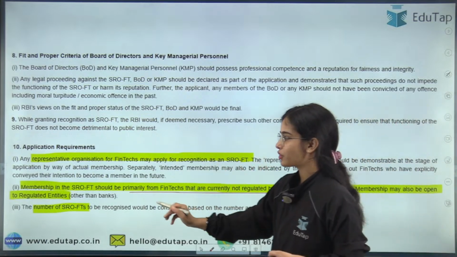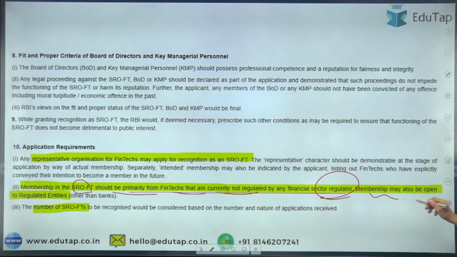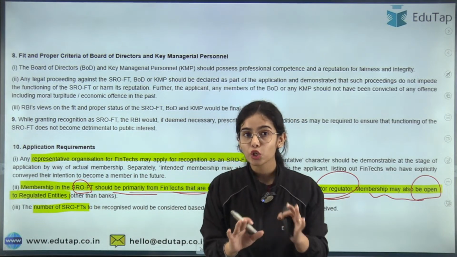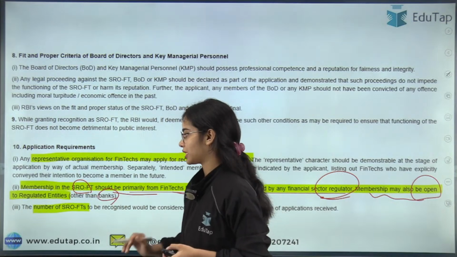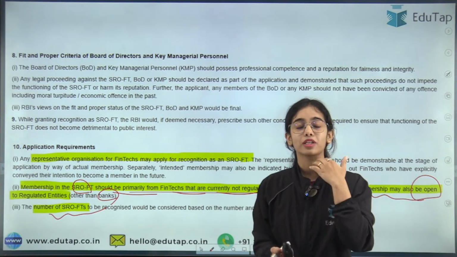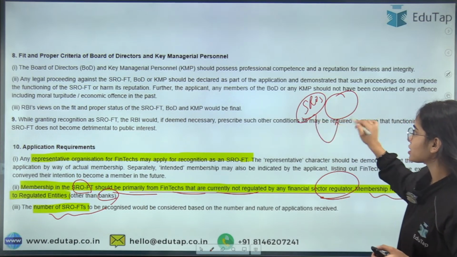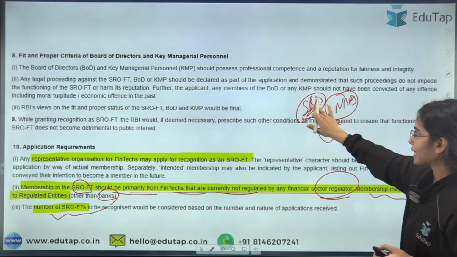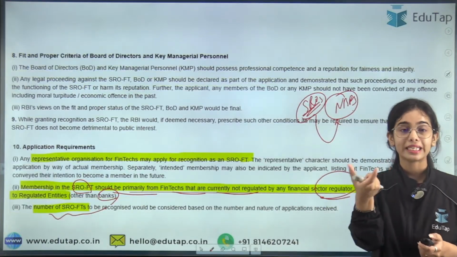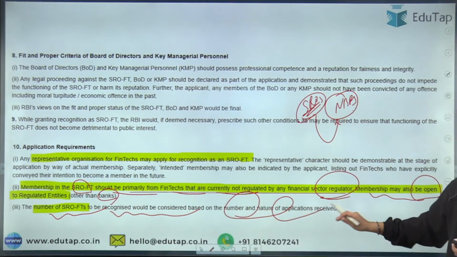Now the membership of the SRO fintech should be primarily from fintechs that are currently not regulated by any of the regulators, and membership may also be open for the regulated entities of the Reserve Bank of India such as the NBFCs, but not the banks. Okay, other than the banks we can say. Number of SRO fintechs: for the SRO NBFCs, 2 SROs will be identified and registered for the NBFCs. For the fintechs, no such details have been given. So the number of SRO fintechs to be recognized would be based on the number and nature of the applications.